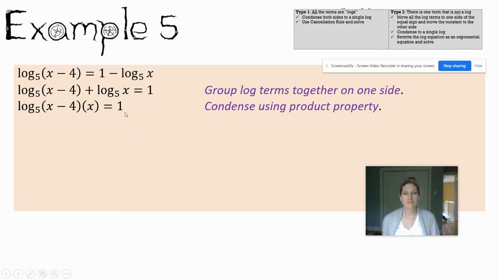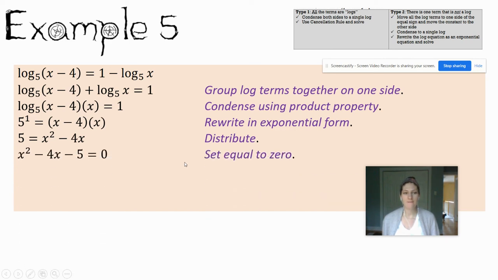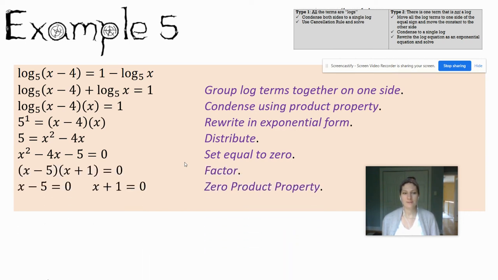So 5 to the first power, set it equal to what you're taking the log of. And I'll distribute the x. I have a quadratic, so I'll set it equal to 0 by subtracting 5. I'll factor my quadratic, set each factor equal to 0, and get x by itself.